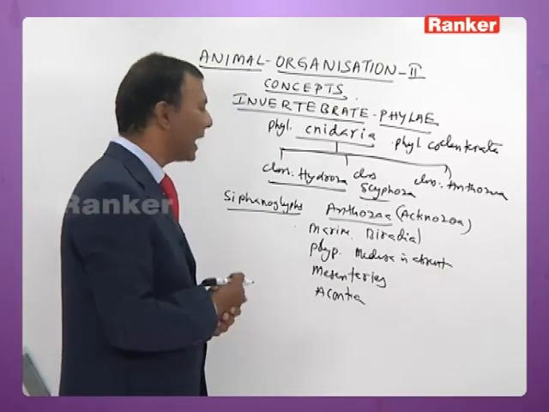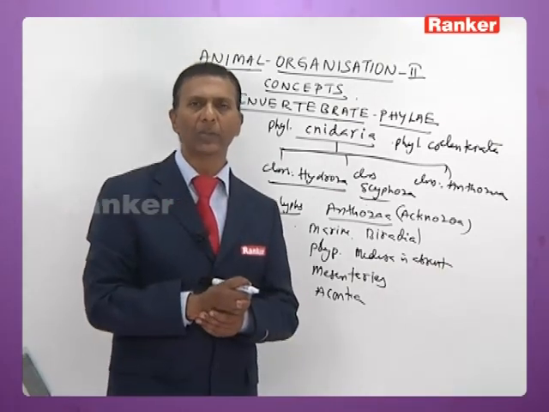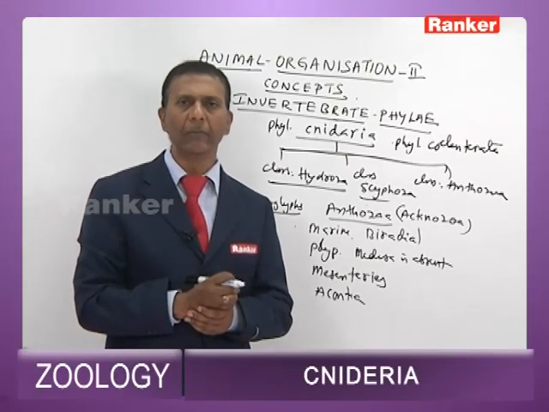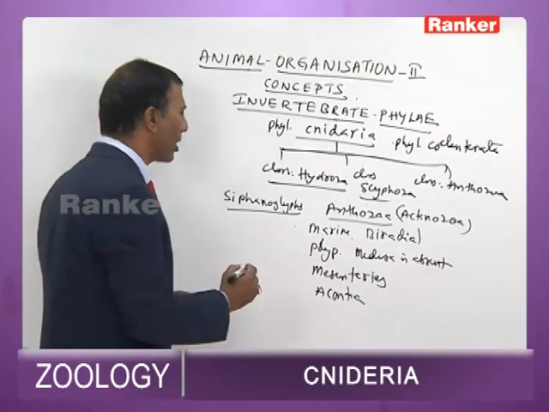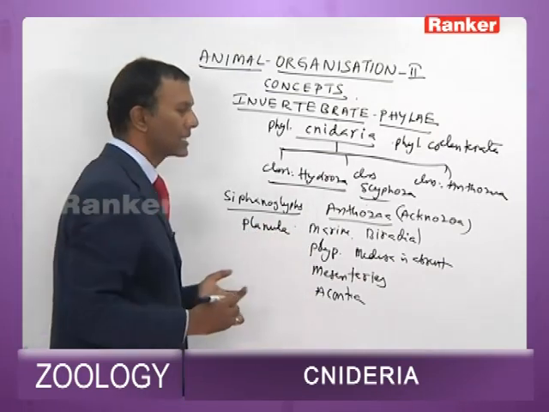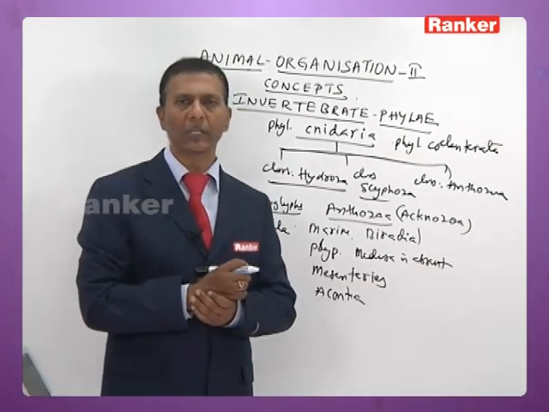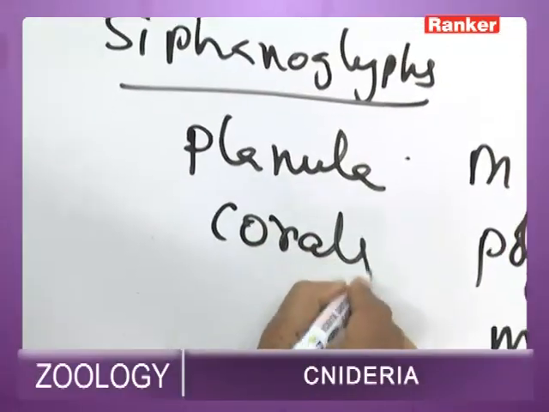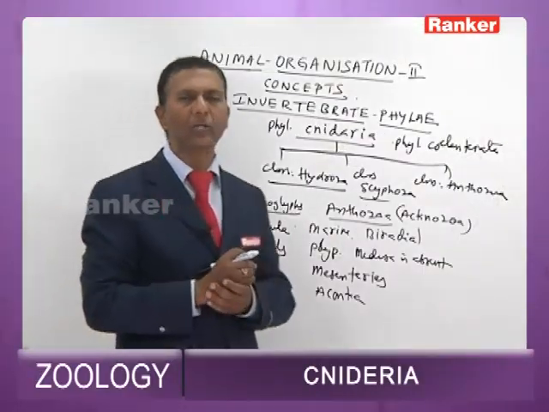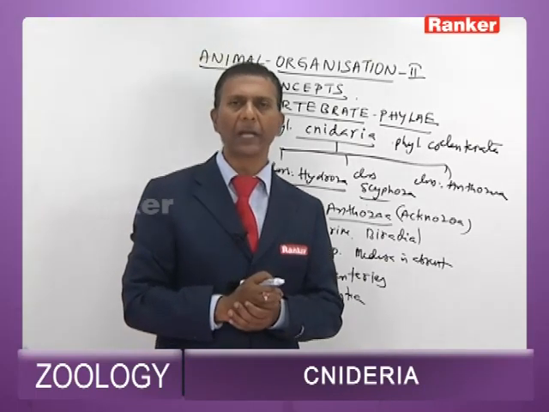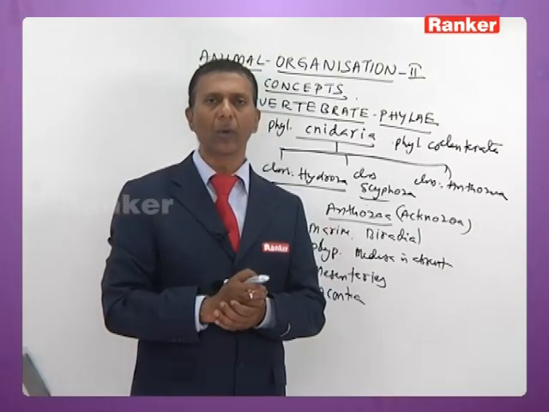Anthozoans are all bisexual, and fertilization is internal. They have a characteristic larva called planula. Anthozoans are known for the formation of corals. The dried up exoskeleton of an anthozoan polyp deposited with calcium carbonate is called coral.